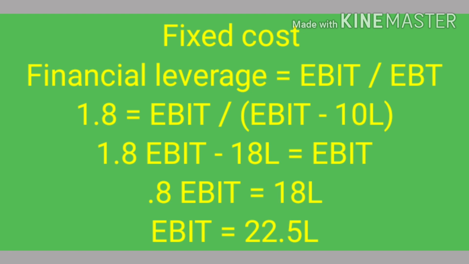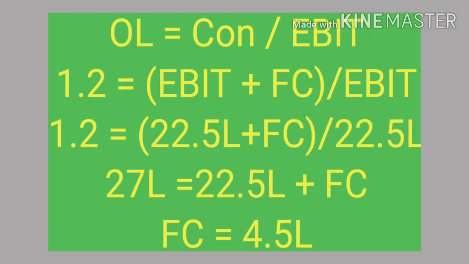To find out the fixed cost, we need contribution and EBIT, but both are not given. So the formula for financial leverage is equal to EBIT divided by EBT. And we know the financial leverage 1.8, but we don't know the EBT, but EBT is EBIT minus 10 lakhs. So we substitute that formula. So 1.8 EBIT minus 18 lakhs is equal to EBIT, and after solving we will get EBIT as 22.5 lakhs.